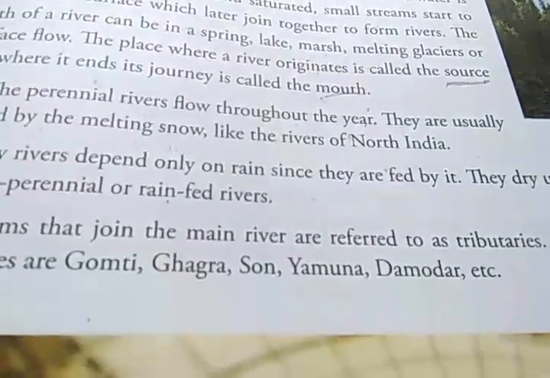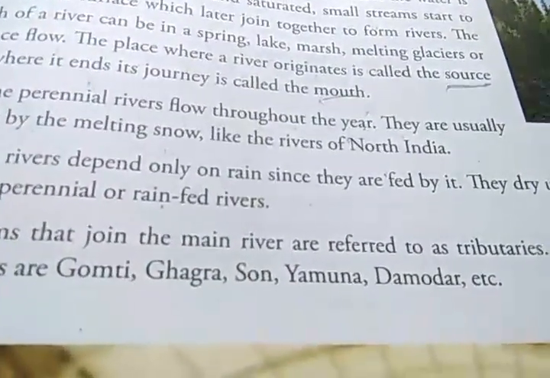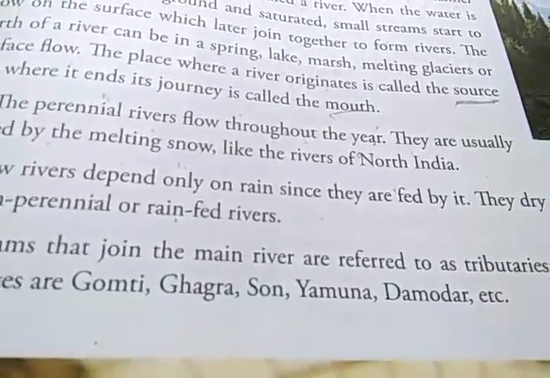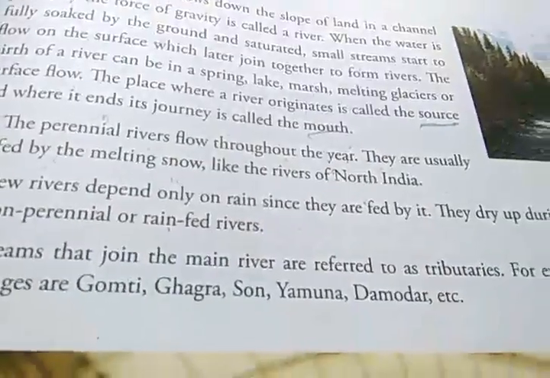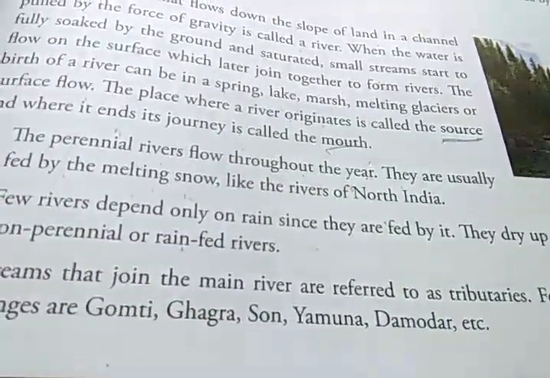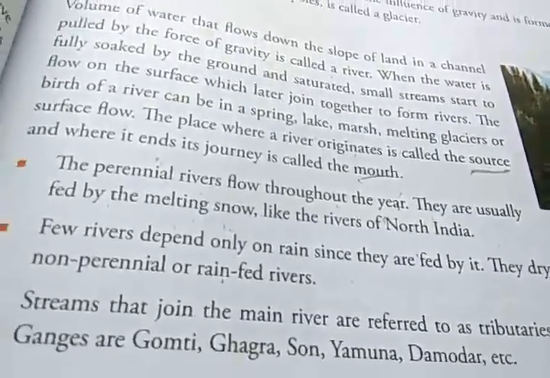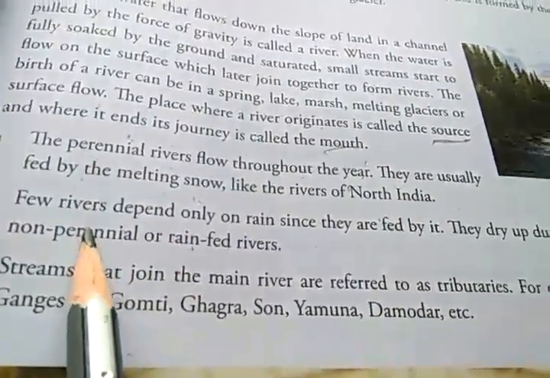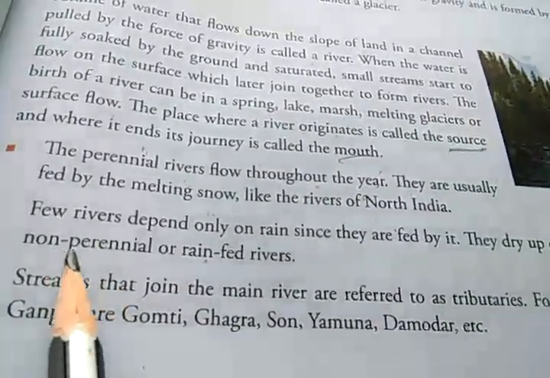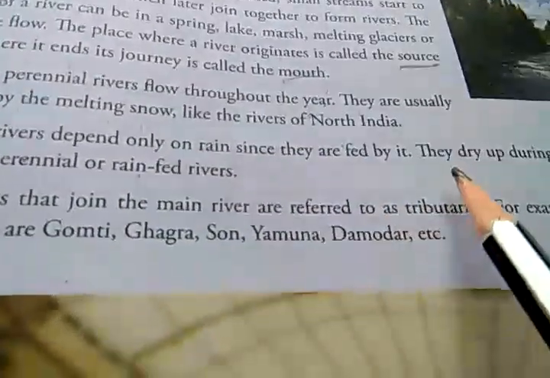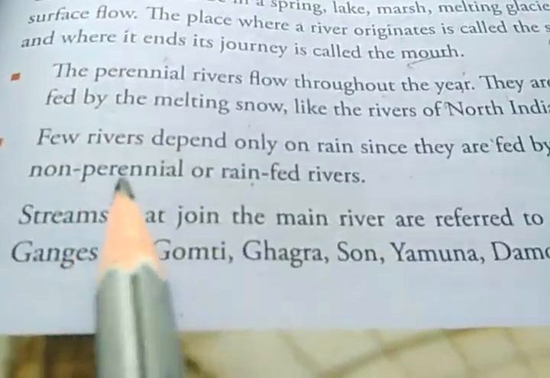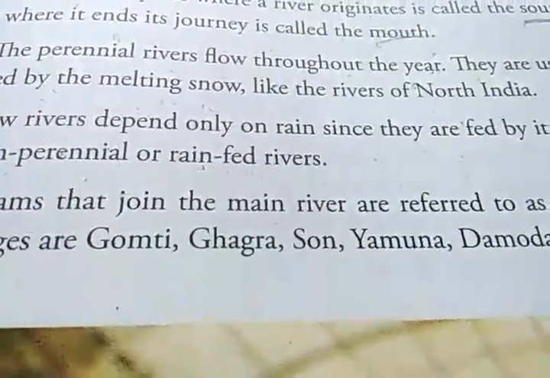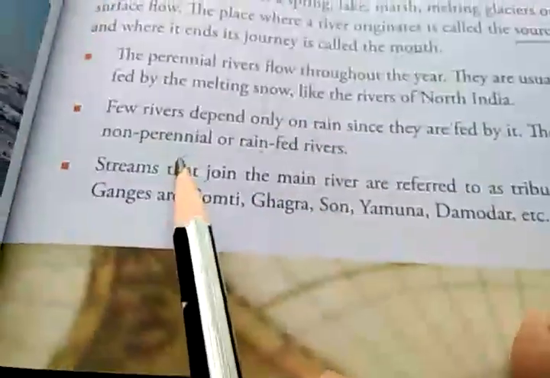Then few rivers depend only on rain since they are fed by it. So there are few rivers whose source is rain. During the rainy season, plenty of water is available in these rivers, but during the dry season when there is no rain, these rivers dry up. There is no water left and the river bed is dry. So these rivers are called seasonal rivers or non-perennial rivers. They dry up during summer. They are known as non-perennial or rain-fed rivers. Did you understand what is a non-perennial river?